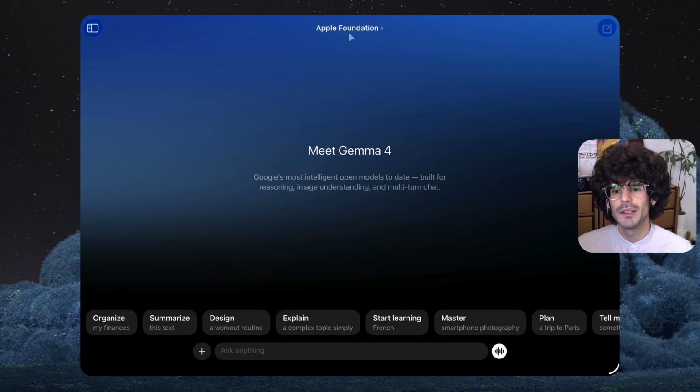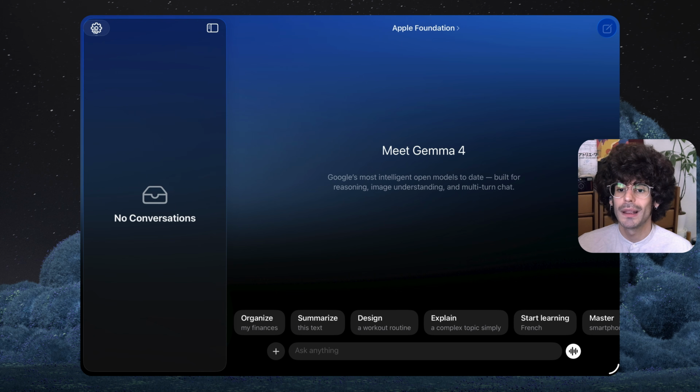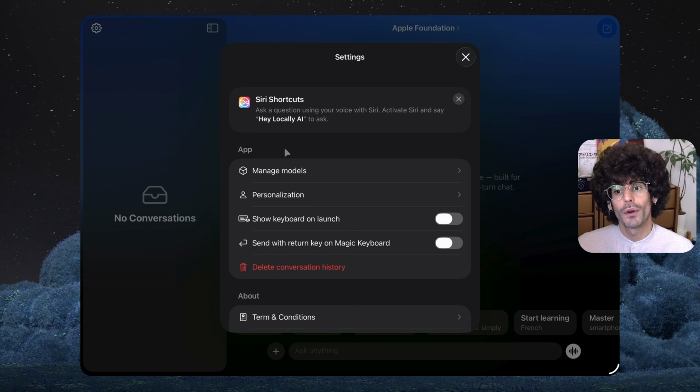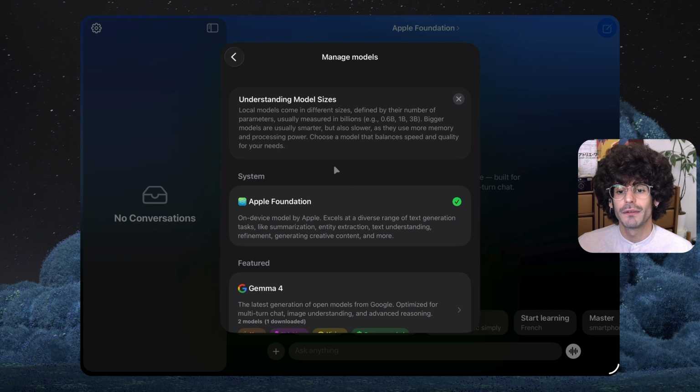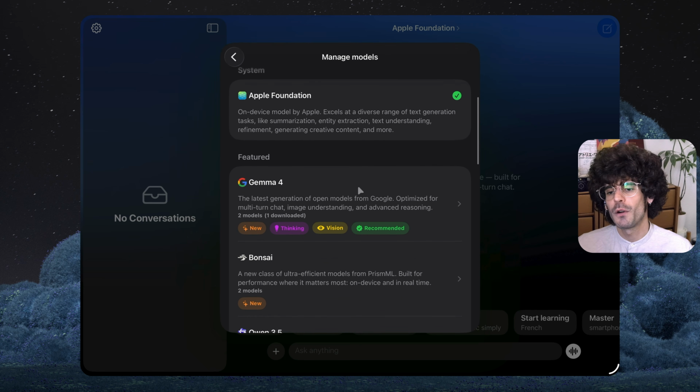Downloading models is really easy within Locally AI. You can tap on the sidebar icon in the upper left corner and then on the settings icon. The thing we're looking for first is the Manage Models menu. This gives us a list of different models to use. Let's look at the Gemma 4 models first.